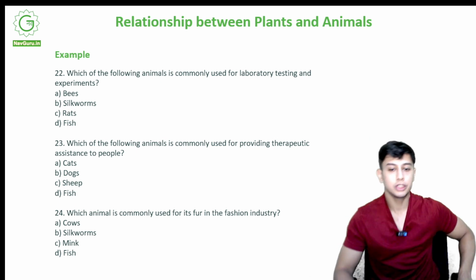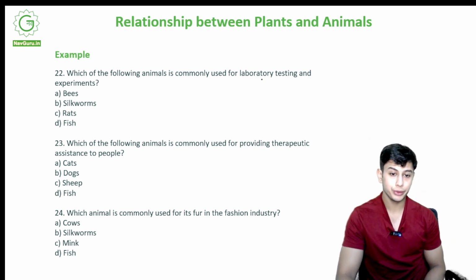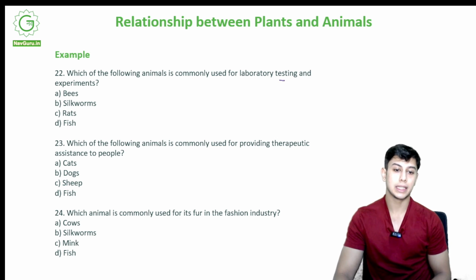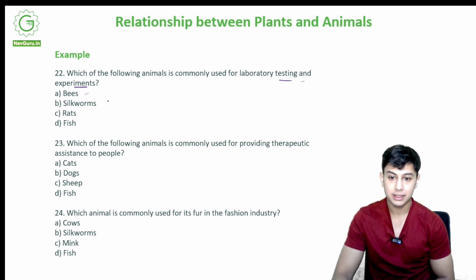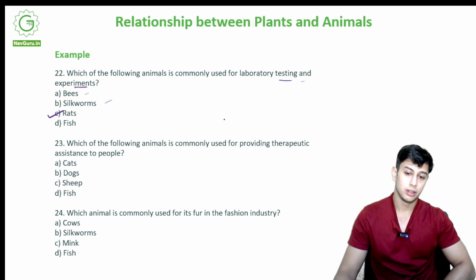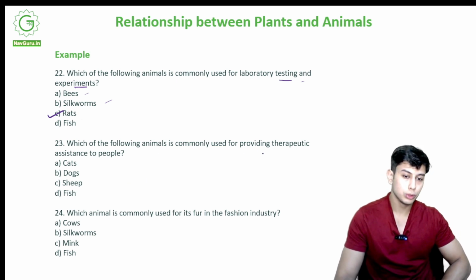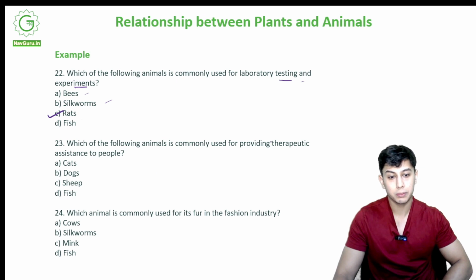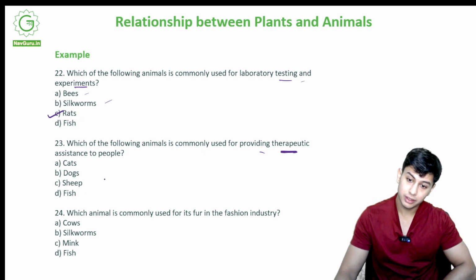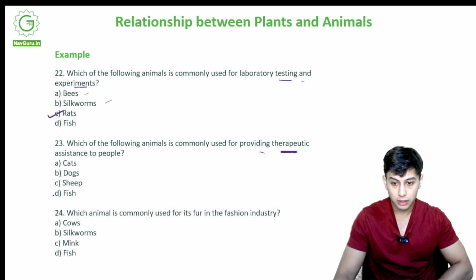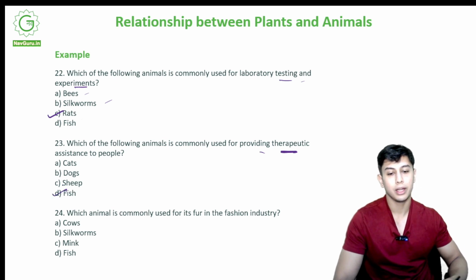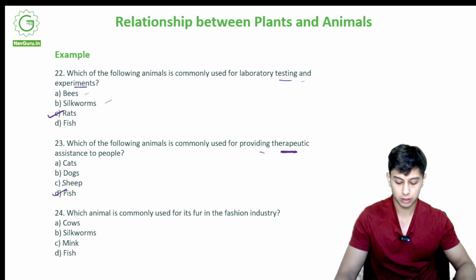Now I come to, which of the following animals is commonly used for laboratory testing and experiments? Again, bees, silkworms, rats, fish. It is C, rats. Which of the following animals is commonly used for providing therapeutic assistance to people? It gives therapy. Cats, dogs, sheep, fish. The correct option would be D, fish.